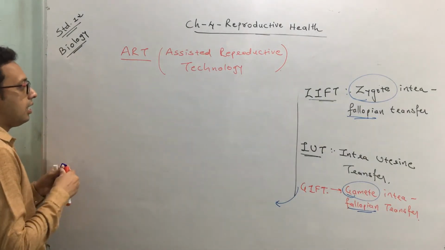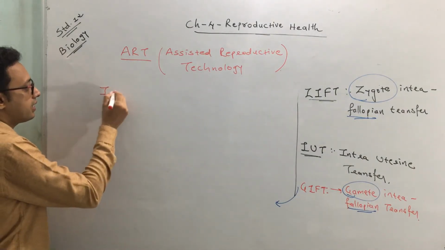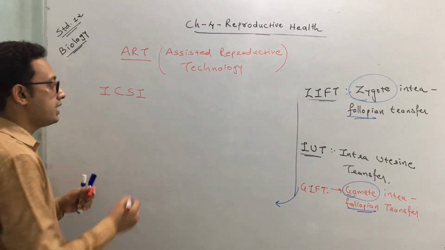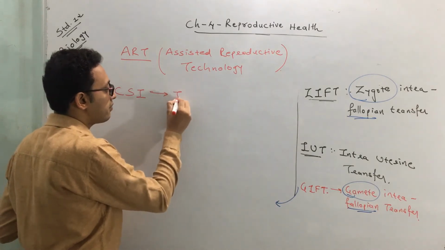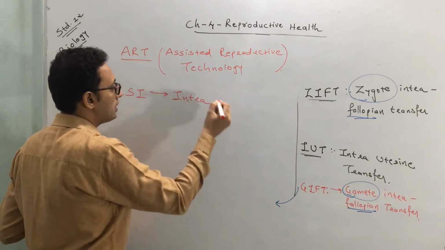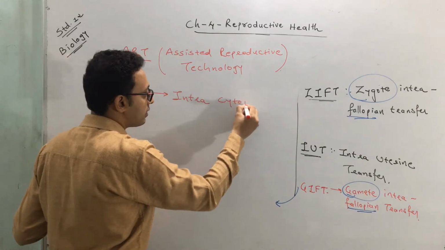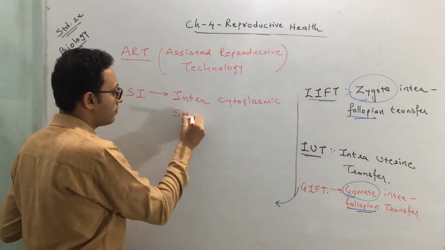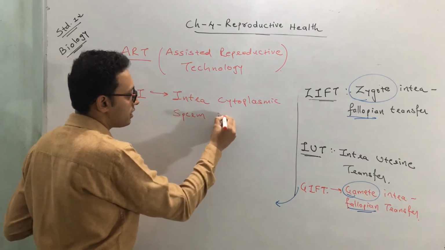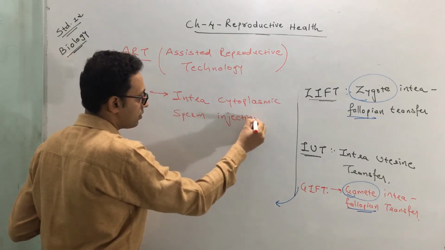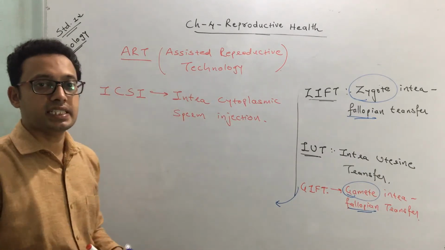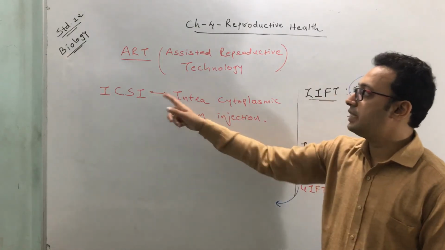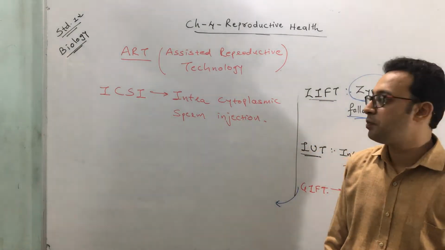One more assisted reproductive technology is ICSI. What is ICSI? The first I means intra, C means cytoplasmic, S means sperm, and another I means injection. So ICSI, another assisted reproductive technology, means intracytoplasmic sperm injection.